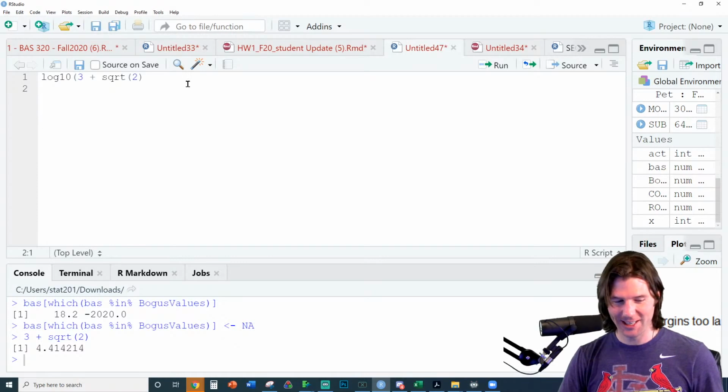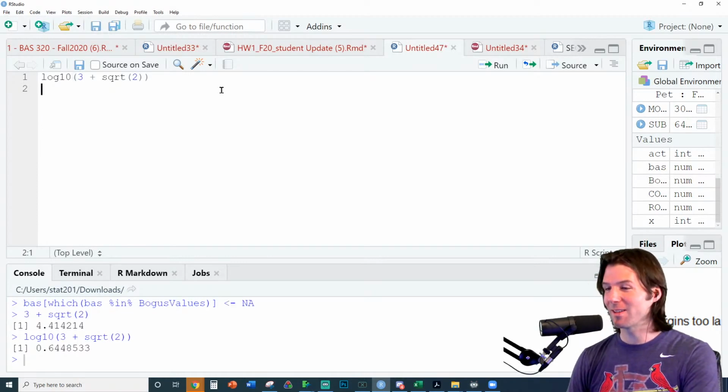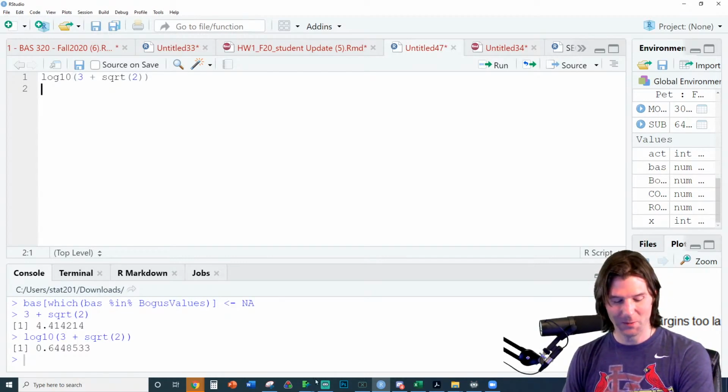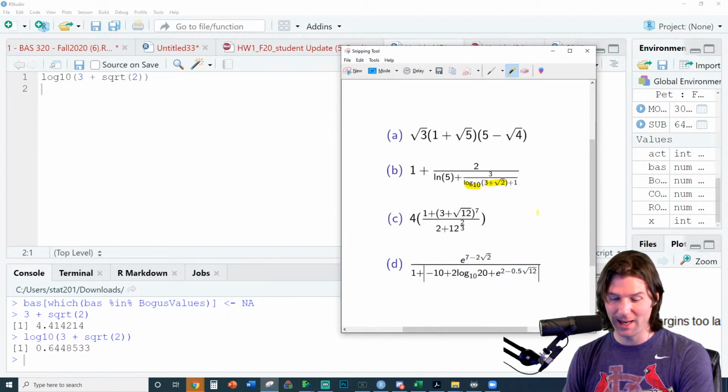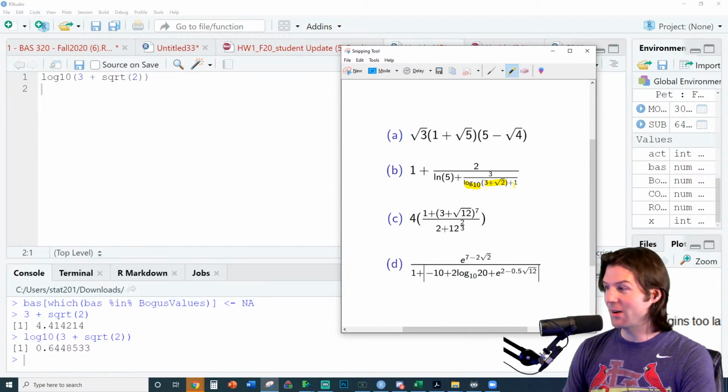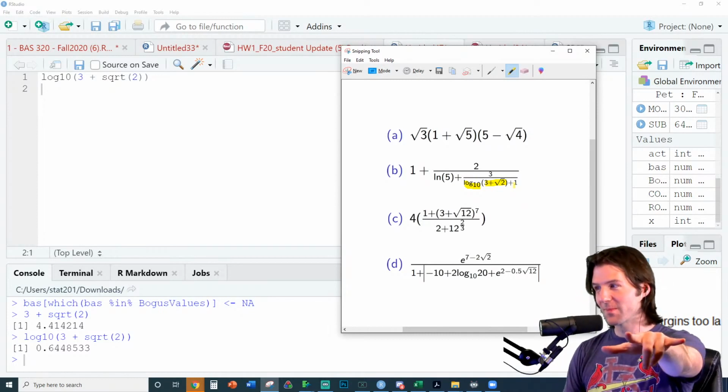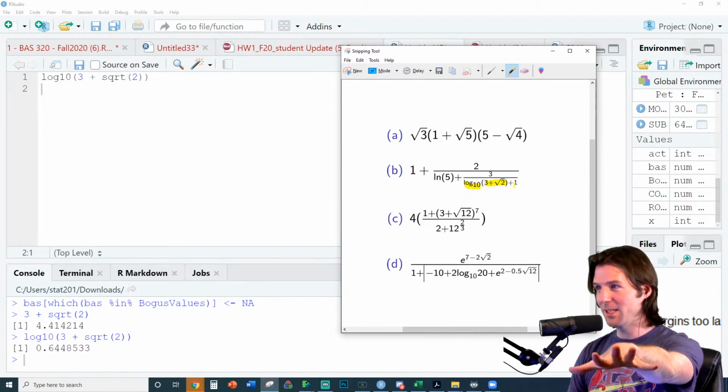Connor's about to put the whole thing in the chat. I love it. And now we've got the log 10 of it right here. And now we're just one step away. Little bits. That's how we code, little bits. That's how we do it.